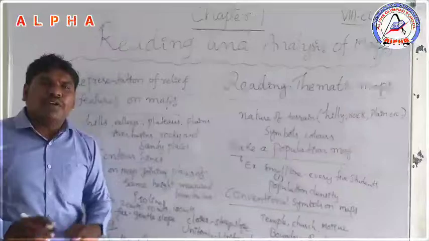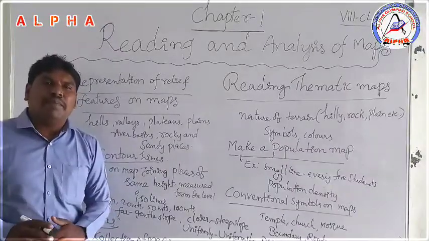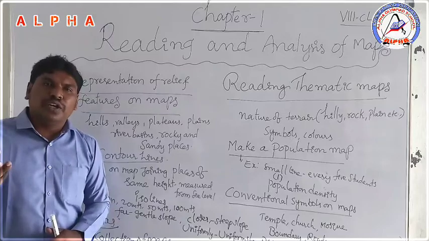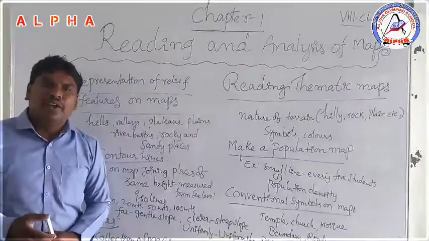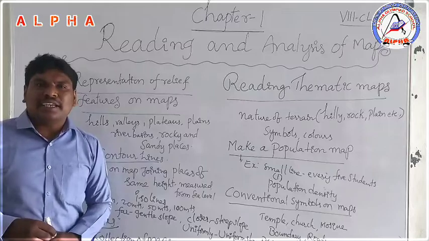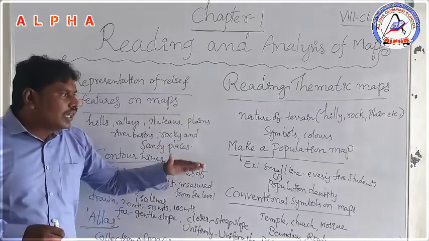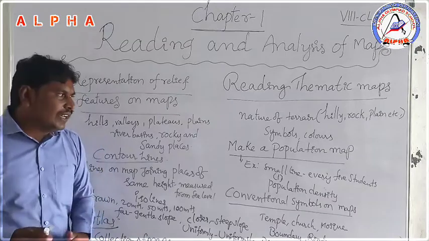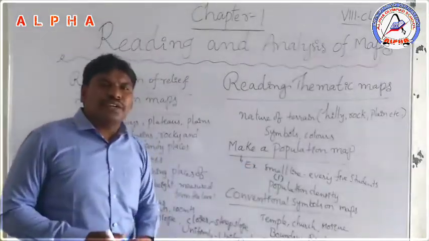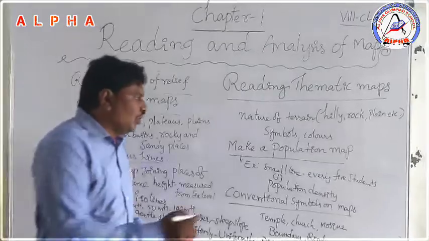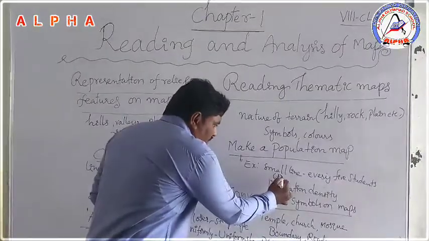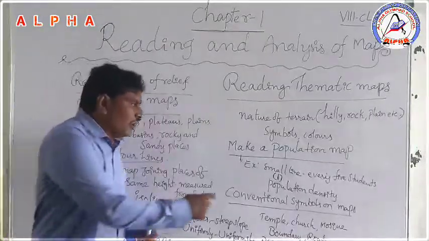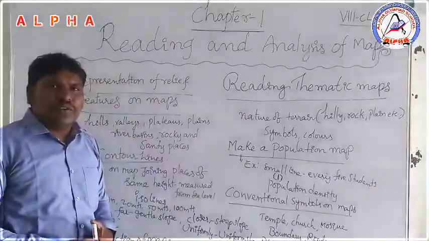But suppose you are drawing a sketch or a map of your school. To show your school, you are showing classes, classrooms. How many students are there in your classroom? For example, for every 5 students in the classroom, you can show a small line. So every 5 students you use this small line in a classroom.